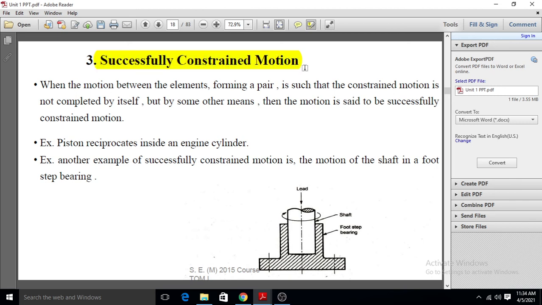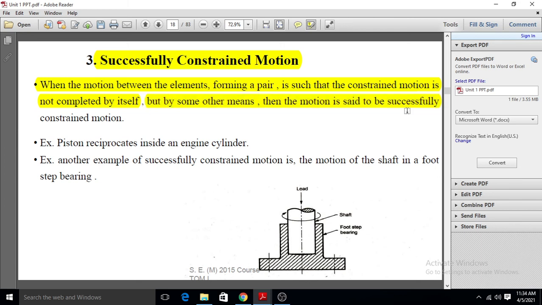Successfully constrained motion. See here, they have given that when the motion between the elements forming a pair is such that constrained motion is not completely by itself but by some other means, then the motion is said to be successfully constrained.